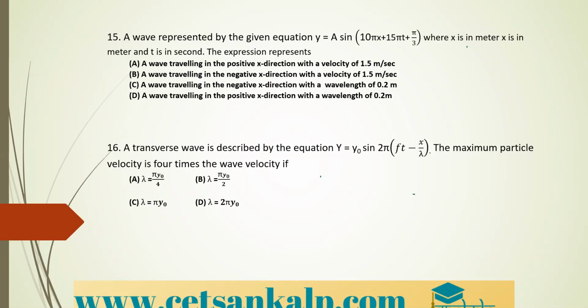The expression represents: option A, a wave traveling in the positive x direction with a velocity 1.5 meter per second. Option B, a wave traveling in the negative x direction with a velocity of 1.5 meter per second. Option C, a wave traveling in the negative x direction with a wavelength 0.2 meter. Option D, a wave traveling in the positive x direction with a wavelength 0.2 meter.